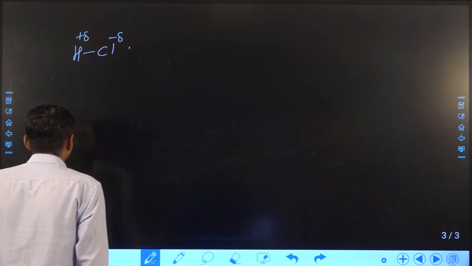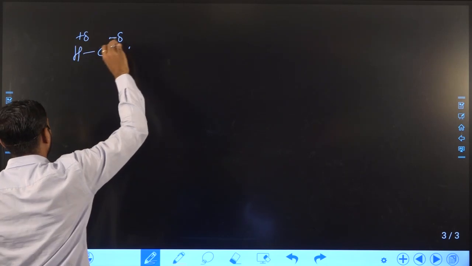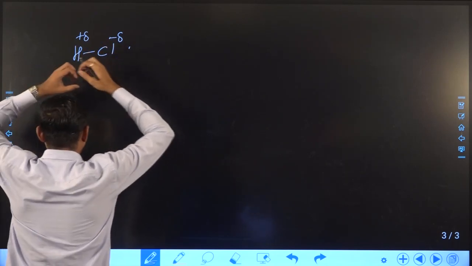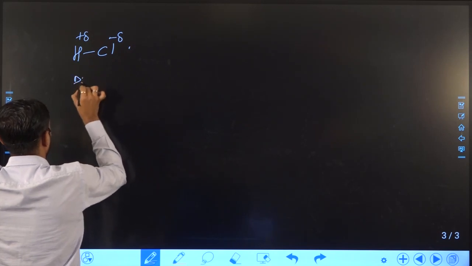So in this case charge separation occurs and polarity will occur, right? That is why it is known as a dipole.